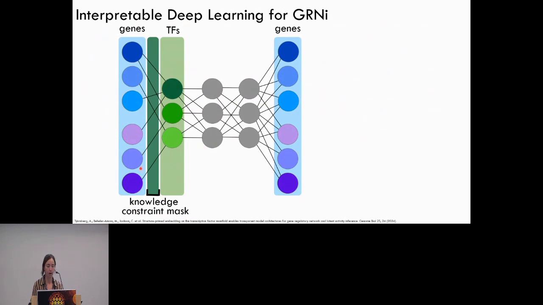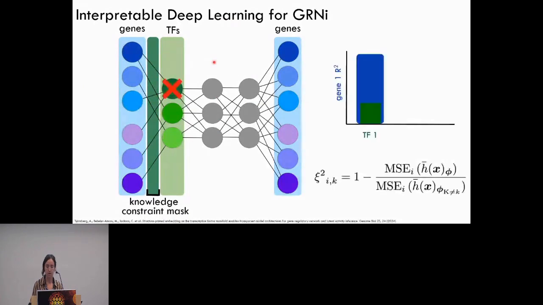So we're pruning away connections between these genes and transcription factors based solely on known regulatory interactions in this knowledge constraint mask. And then the gene regulatory network, or the connections between the transcription factors and their target genes, can be identified by removing individual transcription factor nodes post-training and measuring how much the change in error in the model prediction changes with and without this transcription factor.